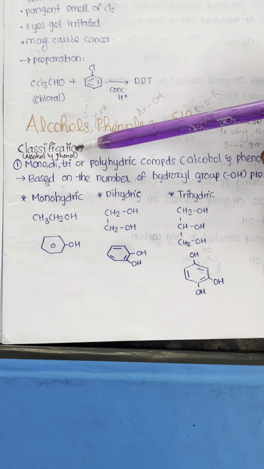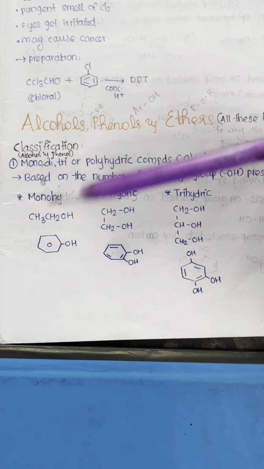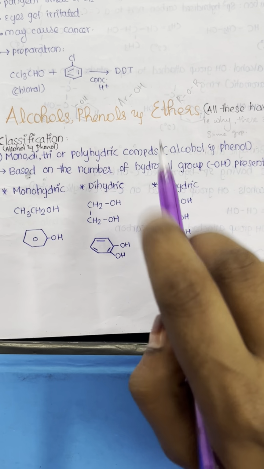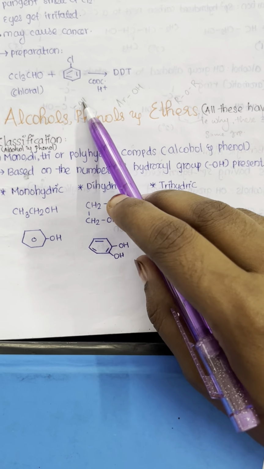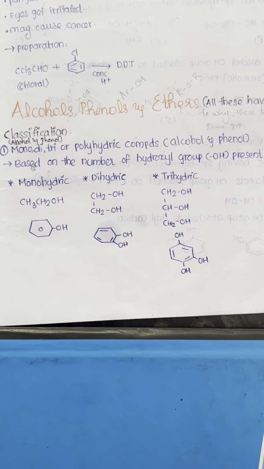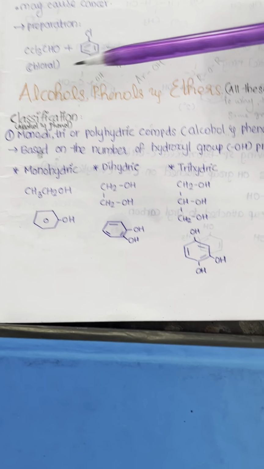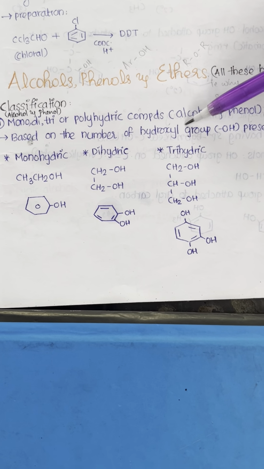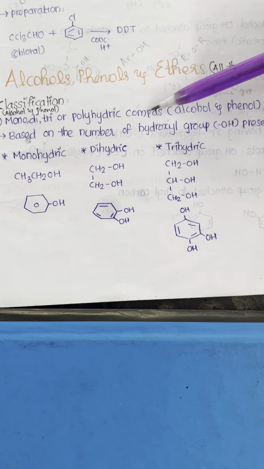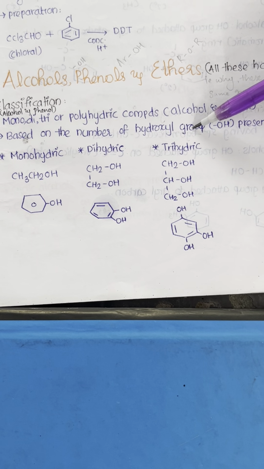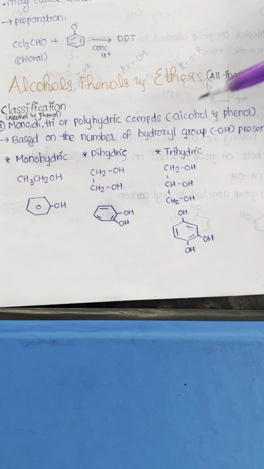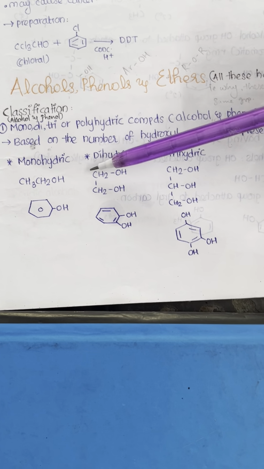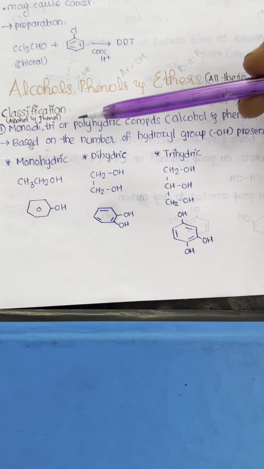For the classification of alcohols and phenols, the first classification is based on the number of hydroxyl groups. Hydroxyl group means OH, the functional group of alcohols and phenols. Based on the number of hydroxyl groups present on alcohols and phenols, they can be classified into monohydric, dihydric, trihydric or polyhydric.